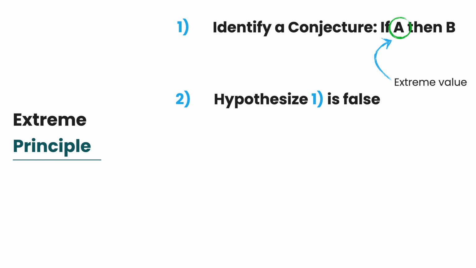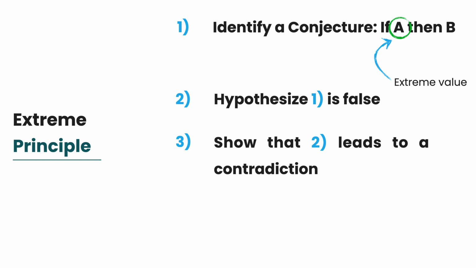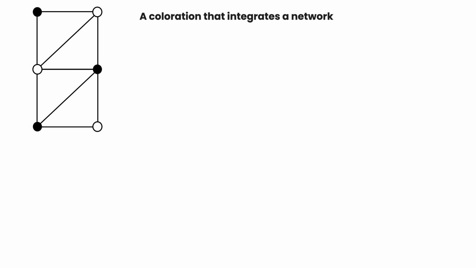What about the extreme principle? The procedure displays the same logical framework, but in step 1, it makes use of an extreme value. Using extreme values is a tricky way of setting high standards to let a contradiction emerge.